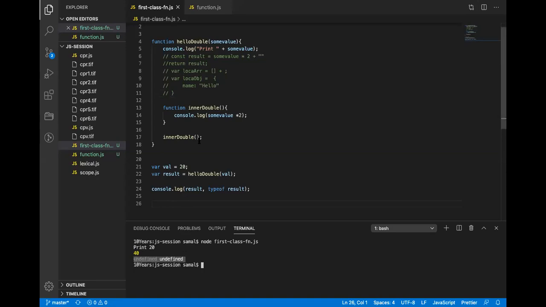Now, just like other variables and other data types which can be returned in JavaScript, a function can also be returned from a function because of its nature as a first class citizen. That means it can act any way it wants. In this case, I am returning a function definition, which is assigned to result. So if I print it, result will print the function definition, and typeof result will be function. I hope you understood this.